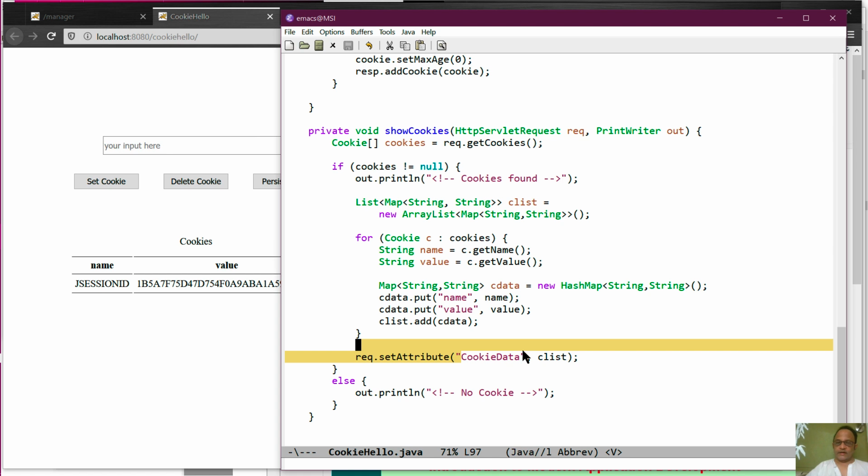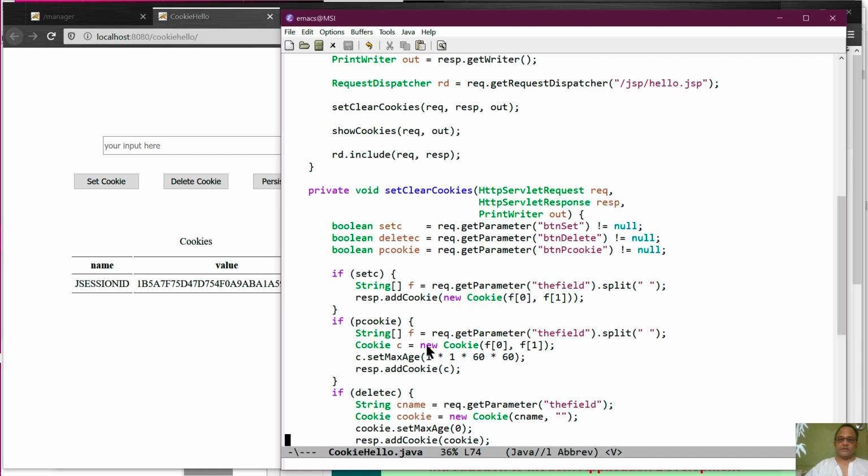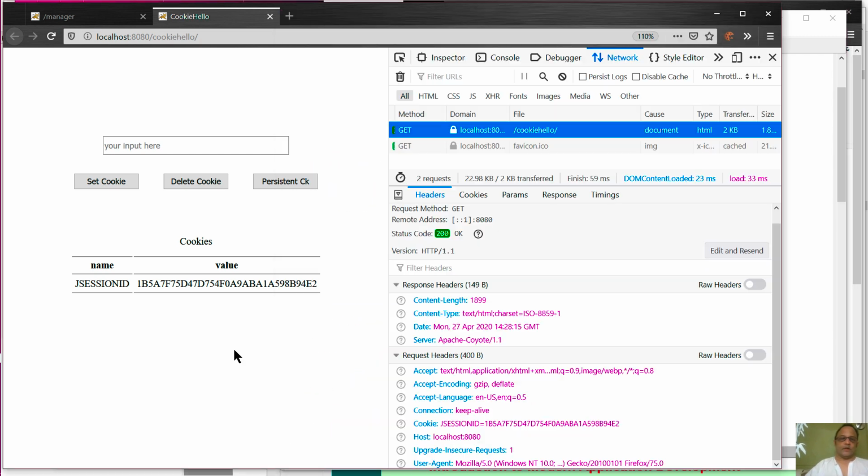So we set the attribute cookie data and we create this list. What happened is the browser sent the request, the server extracted the cookies from the request itself. It didn't go to the database, just the request, and then generated the page and sent it back to us.